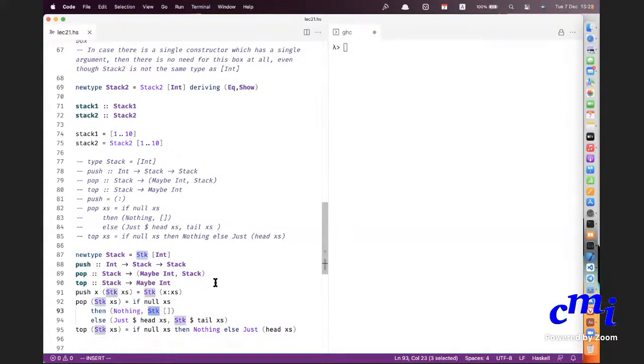Now I'll ask you one question. Did we use anywhere the fact that it is a stack of integers? Is there a dependency on the fact that the integers are integers? No, there isn't. So therefore, instead of stack of list of integers, you can call it stack of list of type A. But then you cannot just call it stack, you have to call it stack of type A. Everywhere instead of just using stack, you should say stack of type A. And instead of Maybe Int, it's Maybe A.